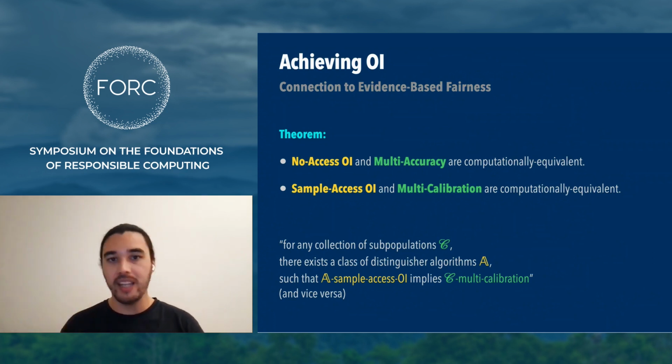That's to say that for any class of subpopulations you give me, C, I can turn this class into a distinguisher class, a class of distinguisher algorithms A, such that enforcing A-OI will imply C multi-calibration, or multi-accuracy in the case of no access OI. And vice versa. The complexity of this reduction is very minimal. So really the distinguishers and the subpopulations, in a sense, have the same complexity.